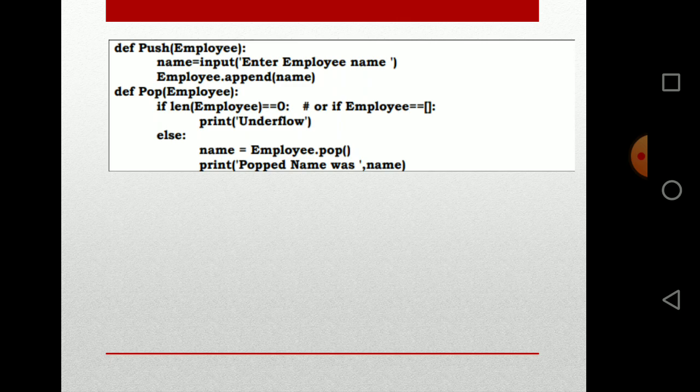So push employee, same thing, only thing is you are actually pushing the value. That item has to be the employee, and the name is being taken, not a single value. Name is taken and it is appended. Pop also, again, length of employee is the stack name there. So you are just renaming the functions that you have learned for stack.